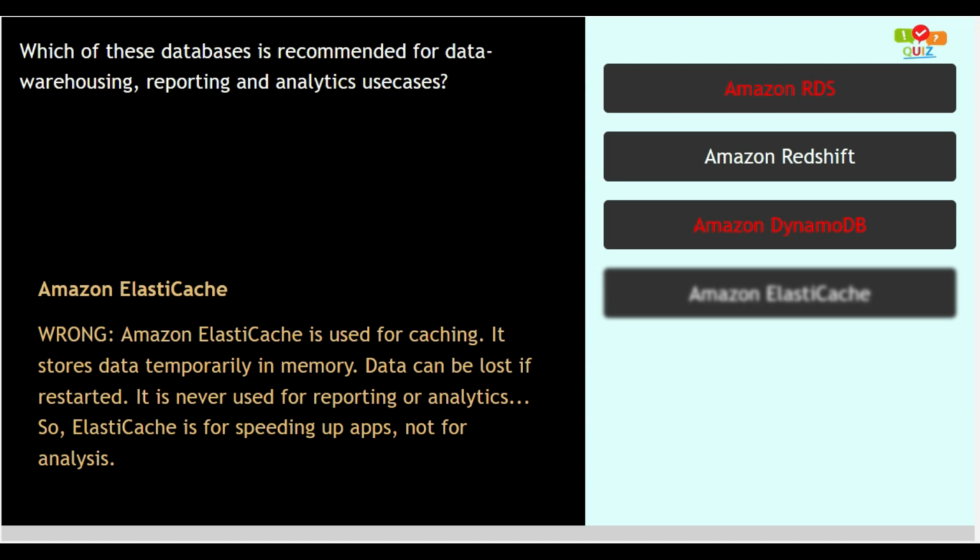Amazon ElastiCache. This option is wrong as Amazon ElastiCache is used for caching. It stores data temporarily in memory. Data can be lost if restarted. It is never used for reporting or analytics. So ElastiCache is for speeding up apps, not for analysis. So this option is wrong.